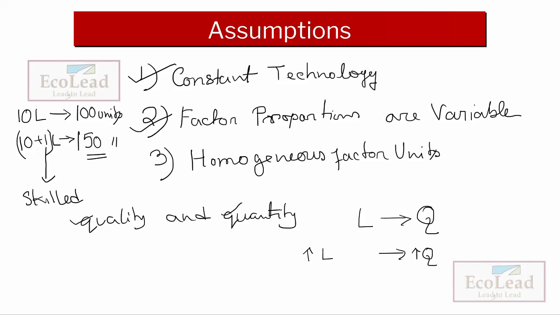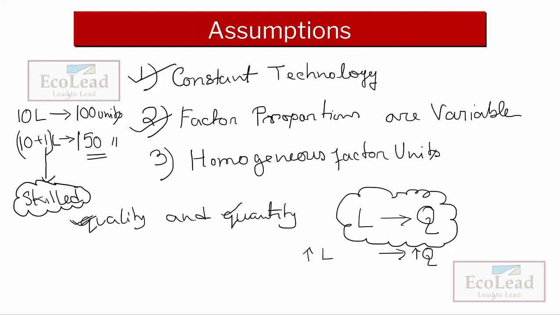Why is this such an aggressive increment in the output? This is because of the skill. So all the labor units must be the same in quality. Here we have considered the skill of the last labor, the 11th labor, and we assume a huge skill has been added by this labor, which is why there is a sharp increase in the output.